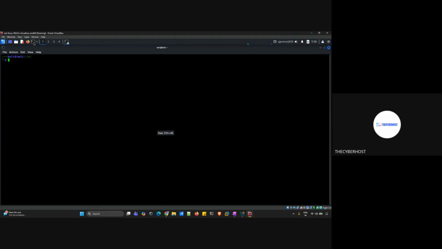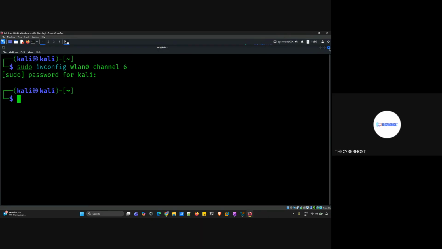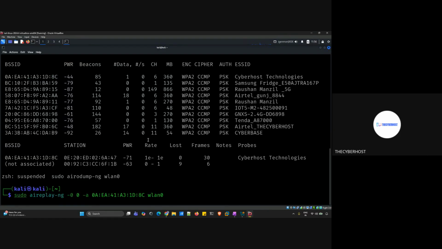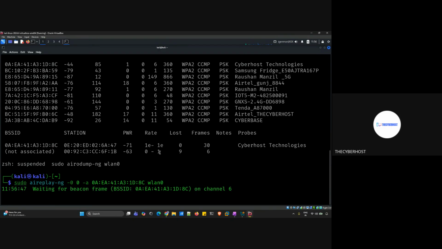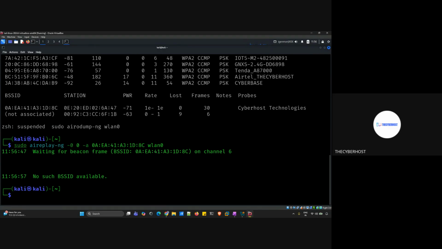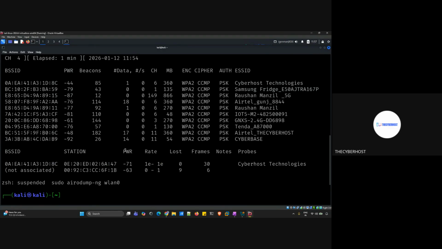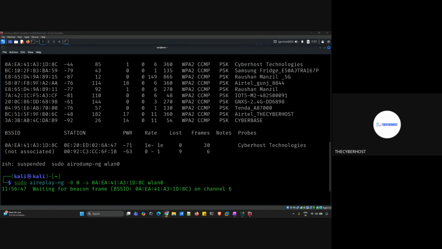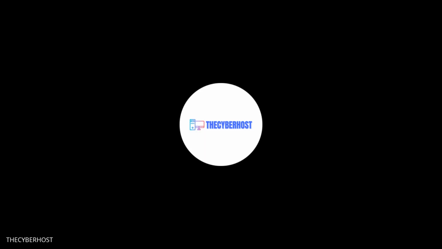Now, before that, one more thing I want to show you. So sudo iwconfig, then wlan0, then channel 6. Okay, once we're done with this, I'm just writing this command and pressing enter. So you can see what is happening, waiting for beacon frame on channel 6, right? No BSSID available. Oh, one minute. I have given the correct BSSID. Just a minute, let me verify a few things.